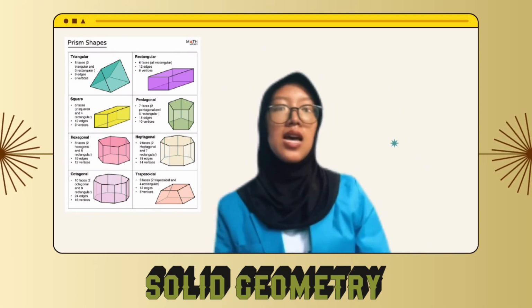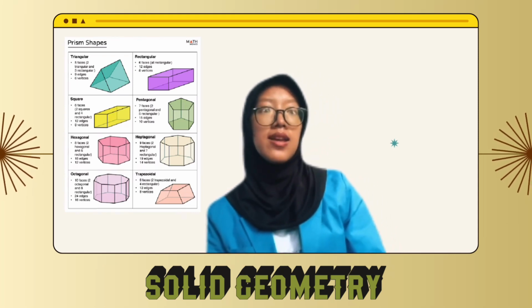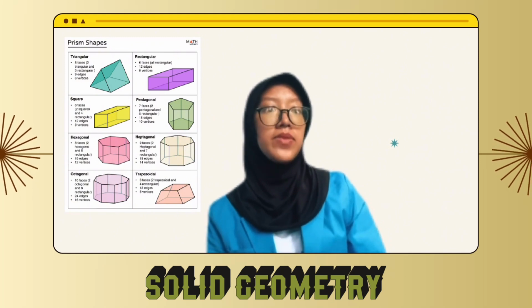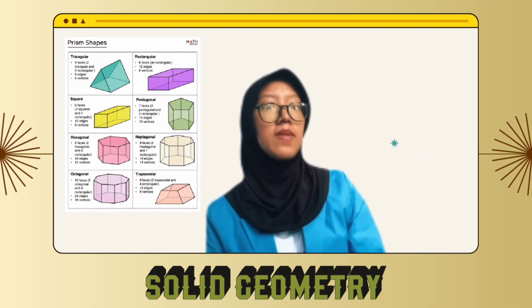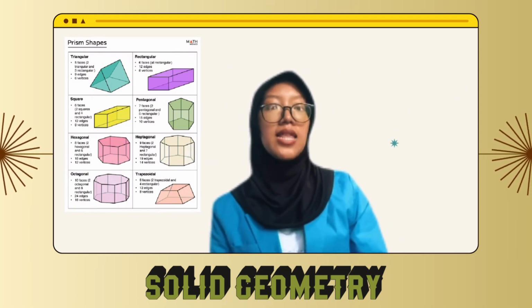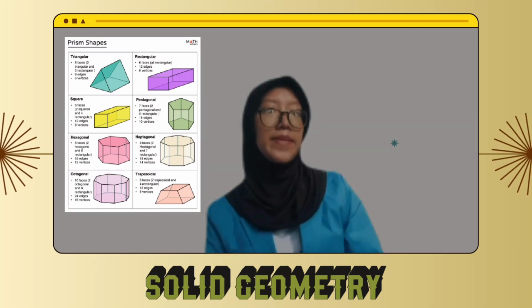A prism is a solid shape with two identical shapes that face each other. The different types of prism are triangular prisms, square prisms, pentagonal prisms, hexagonal prisms, etc. Prisms are also broadly classified into regular prisms and oblique prisms.